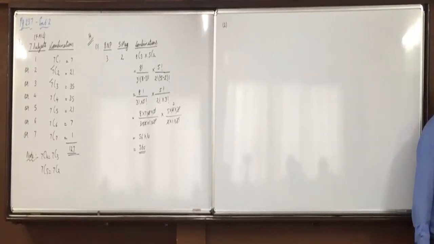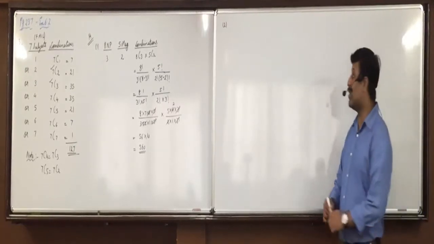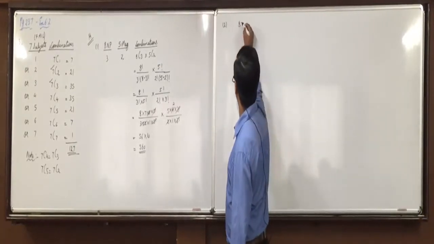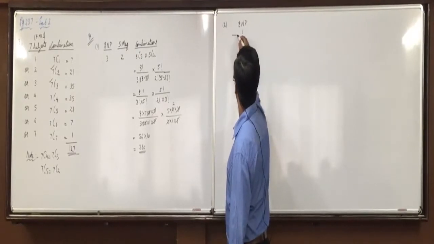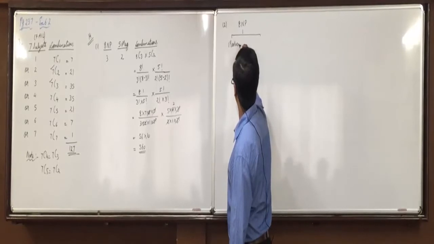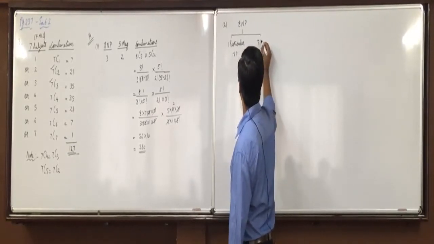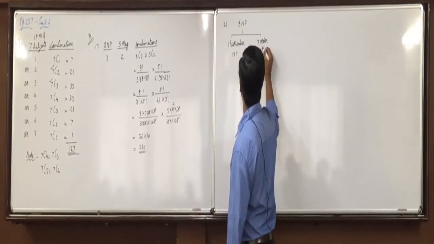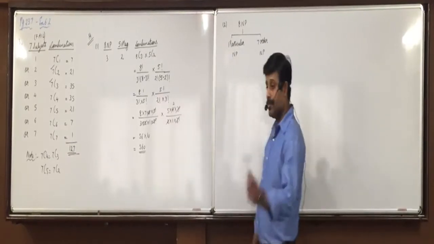Look at the next part of the question. And then if a particular newspaper is to be selected, so what will we do with 8 newspapers? One particular newspaper and 7 other newspapers.